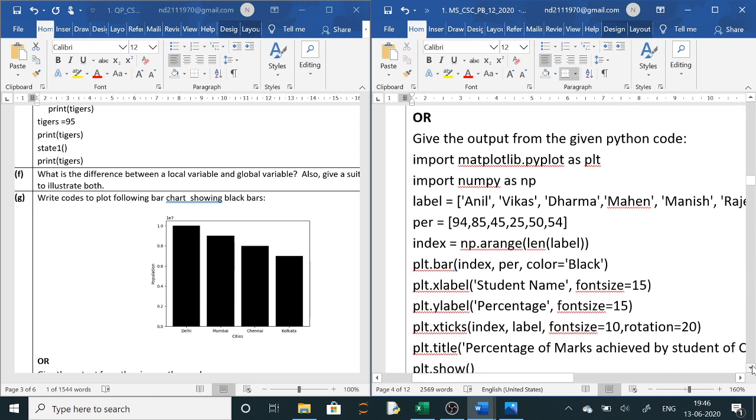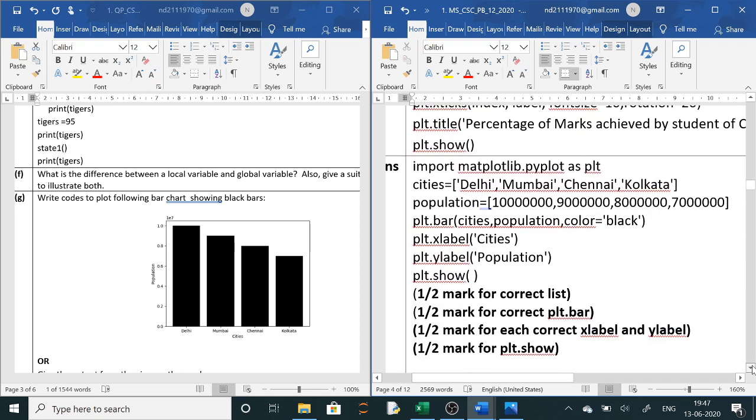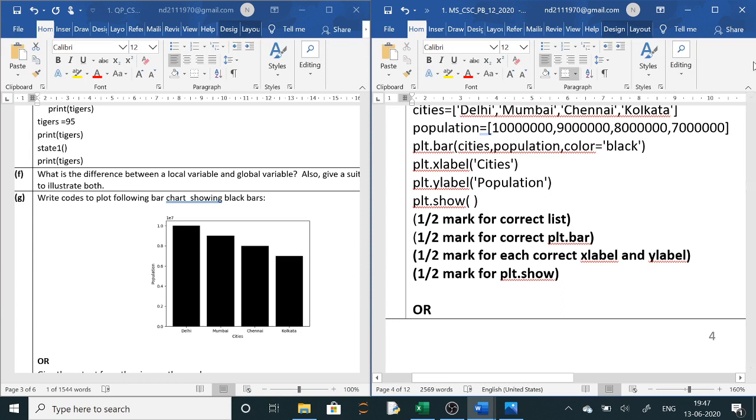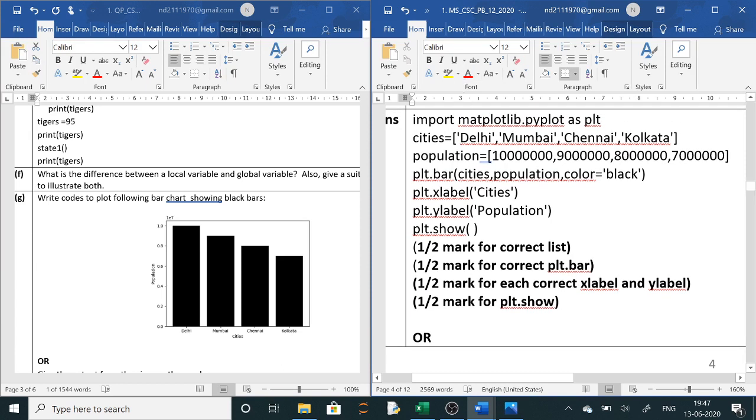So here our question is you have to write the output. Two questions are asked. First, a bar chart is given to you and you have to write the Python code. Write code to plot the following bar chart showing black bars. Here you can see on the axis you have the cities Delhi, Mumbai, Chennai, Kolkata.